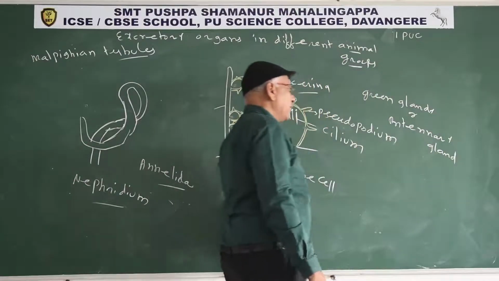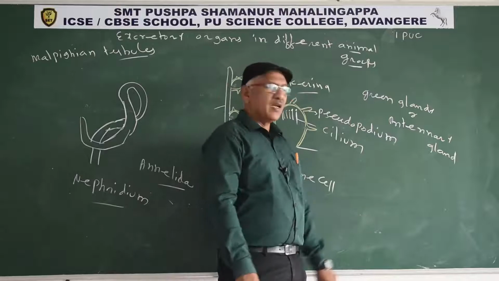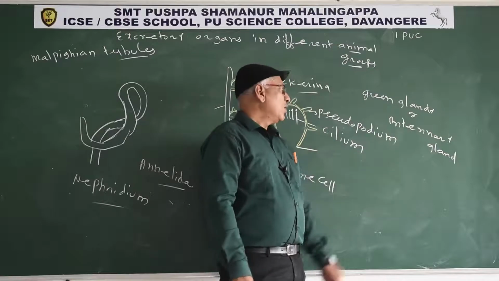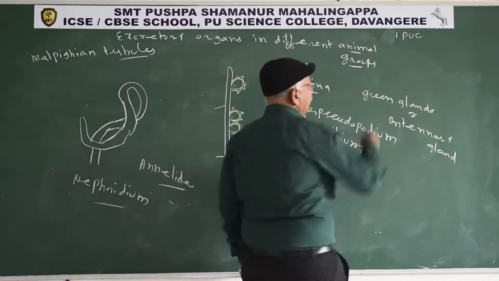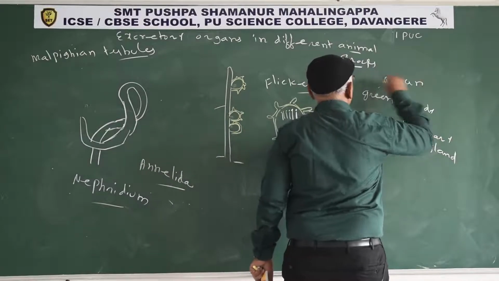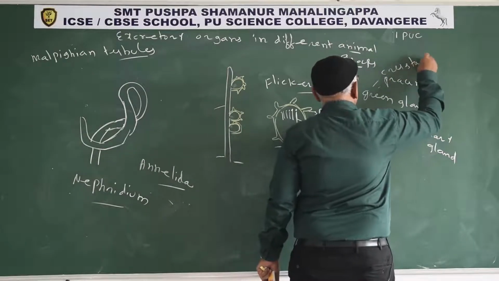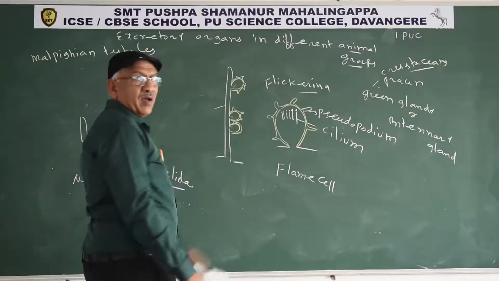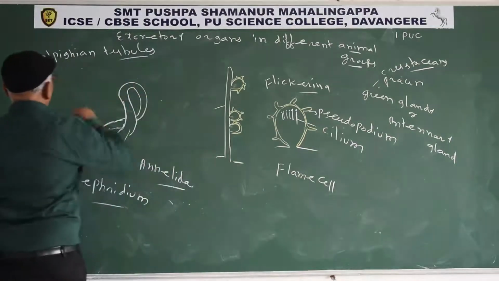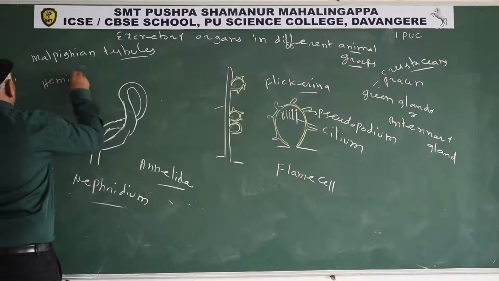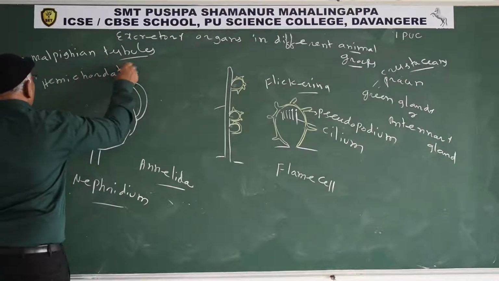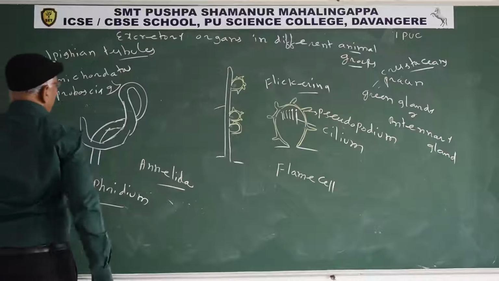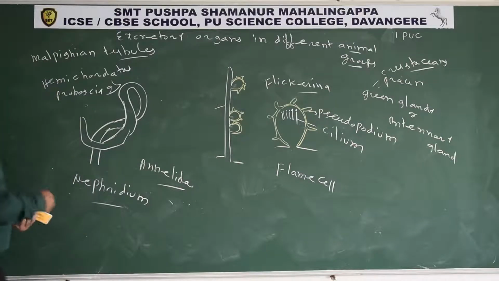Green glands are present at the base of each antenna. The number of green glands is equal to the number of antennae. So green glands or antennary glands are excretory organs in prawn. Prawn belongs to class Crustacea. In all crustaceans, green glands are the excretory organs. You already know that in Hemichordata, the proboscis gland performs excretion.